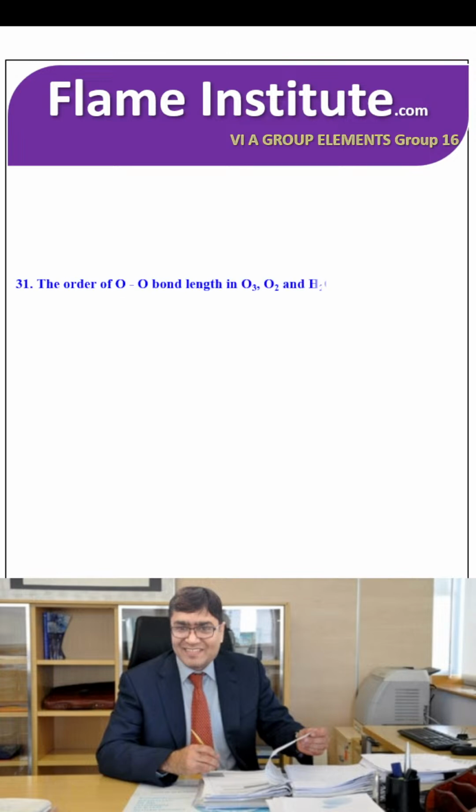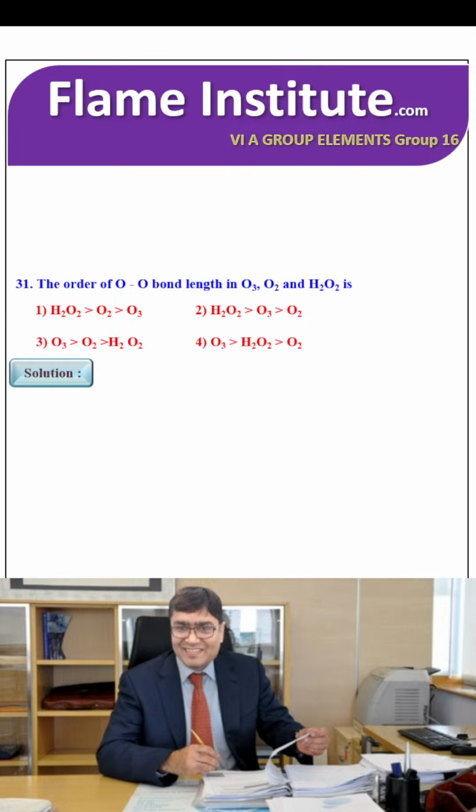The order of O-O bond length in O3, O2 and H2O2: H2O2 is greater than O3, which is greater than O2. So the bond orders are 1, 1.5 and 2. So the second option is the right option.